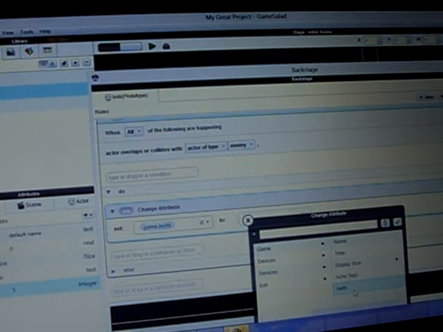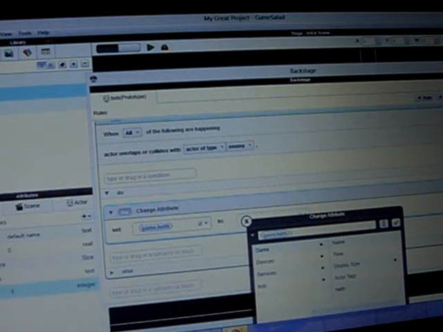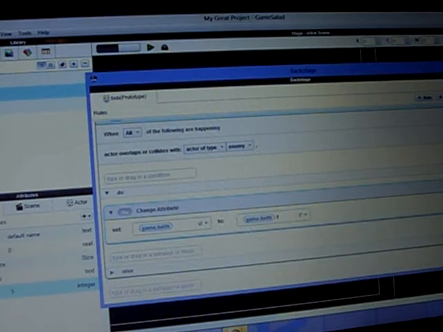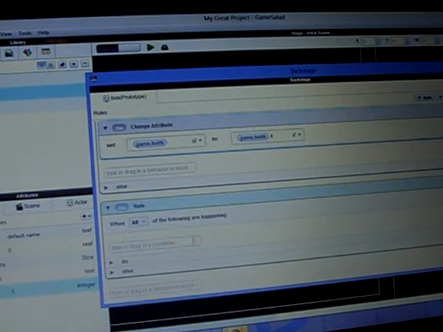Double click on that, but don't actually close that up. Then this is game health, then type in a minus, and then a 1, and then click on the check.